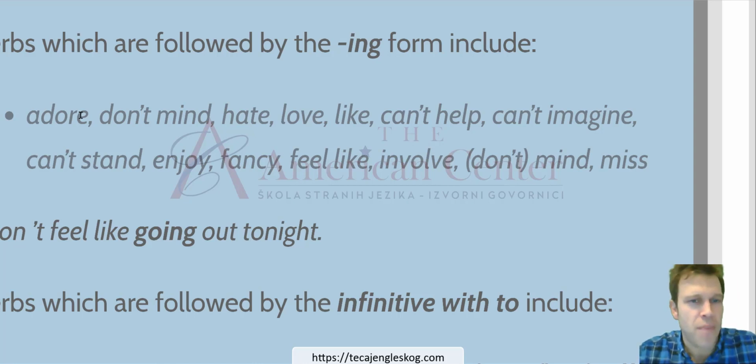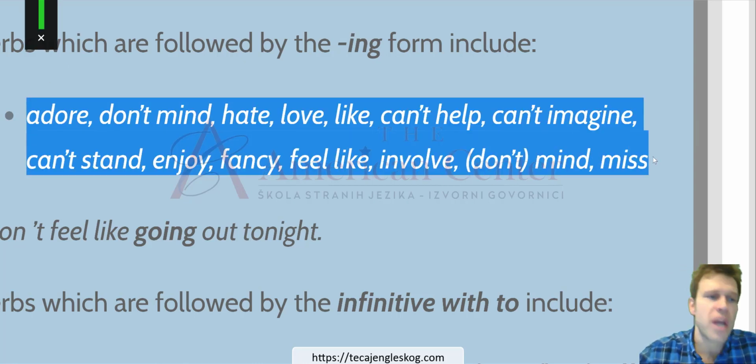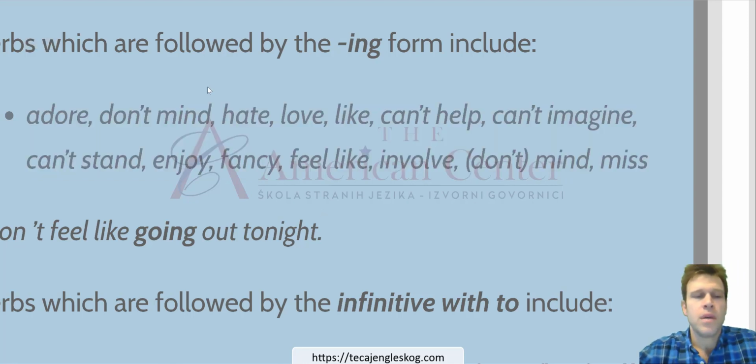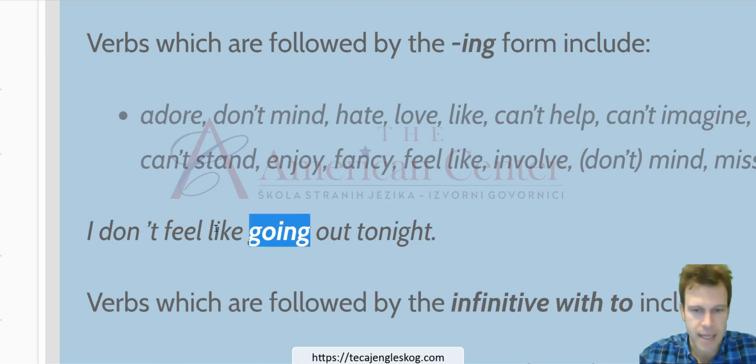I hate eating cevapi. I love eating cevapi. I like eating cevapi, and so on. So after these verb types, we use gerunds. Here the gerund functions more or less like an object of the verb. So you can see some of these examples. I don't feel like going out. Going is a gerund used after like.